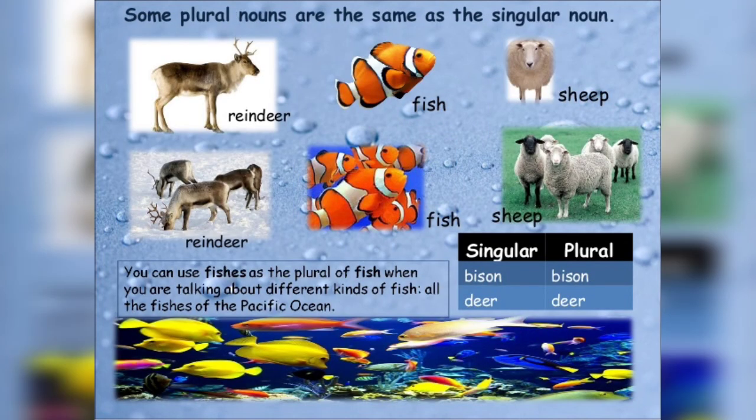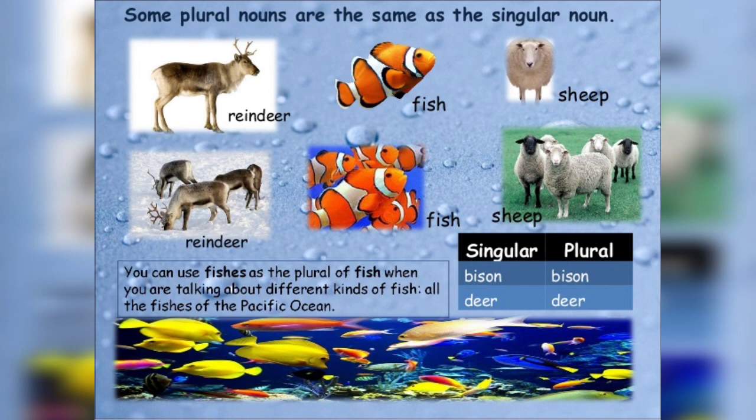Now let us move. Some plural nouns are the same as the singular noun. Here the nouns will remain as singular. Don't try to add s, es or any other thing. For example, reindeer, reindeer. Fish, fish. Sheep, sheep. So you can see here we have not added any s or es.